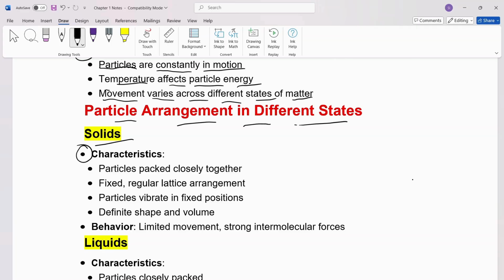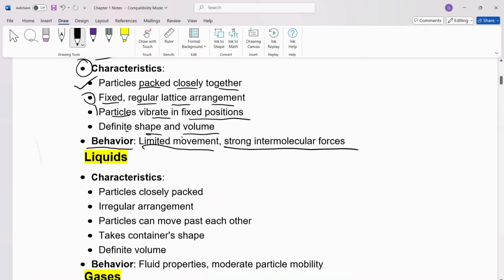Solids. The characteristics of solids are that the particles are packed closely together. They have a fixed regular lattice arrangement. The particles vibrate in fixed position and they have definite shape and volume. The behavior is limited movement, strong intermolecular forces.